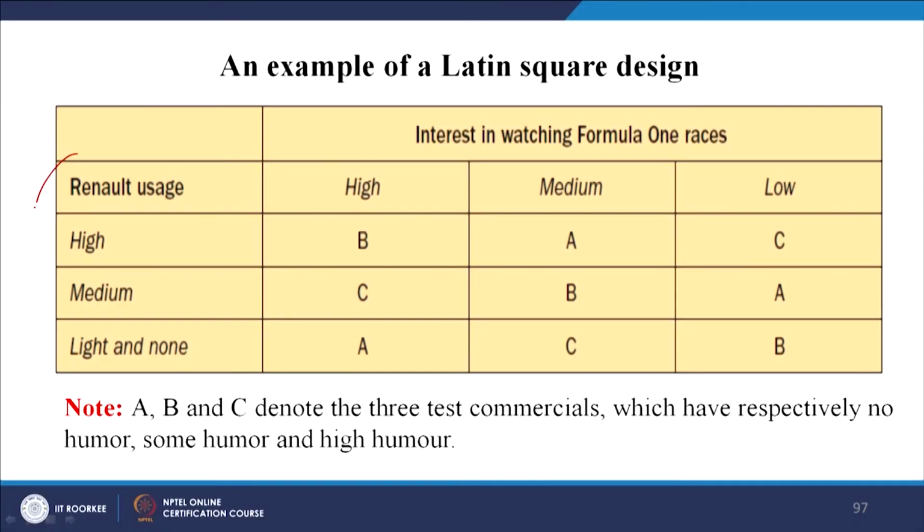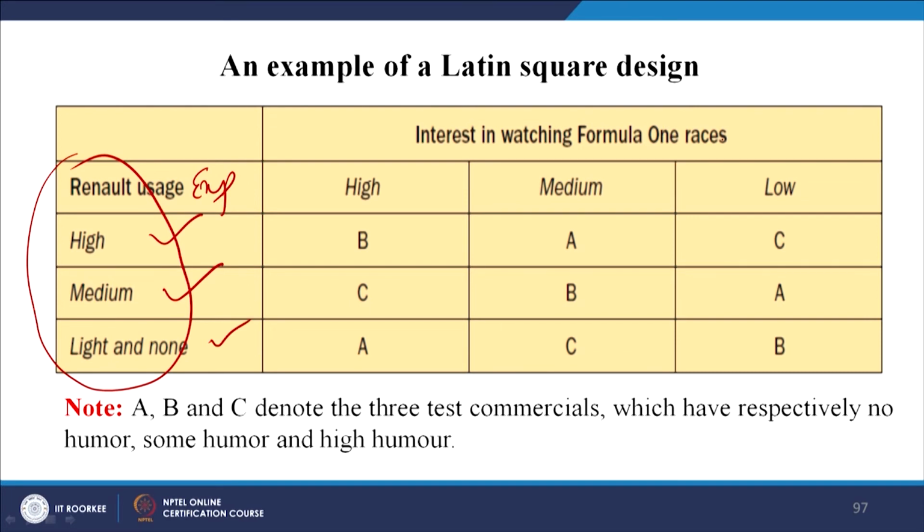Now, look at this. Same condition, the usage. What we have done is we have clubbed this together to make it a 3, because there were 3 things here. So, high, medium, low. So, what is happening? Interest in watching Formula 1 races, right. People have been taken and these are the commercials A, B, C. So, 2 variables have been taken: the experience, high experience, medium experience and light or no experience.